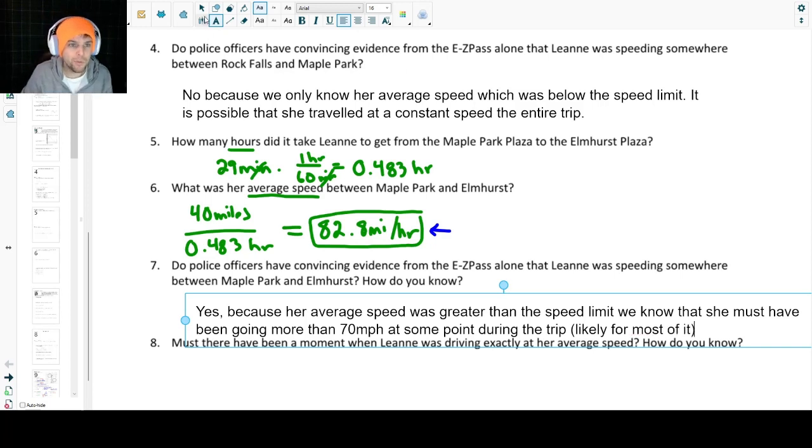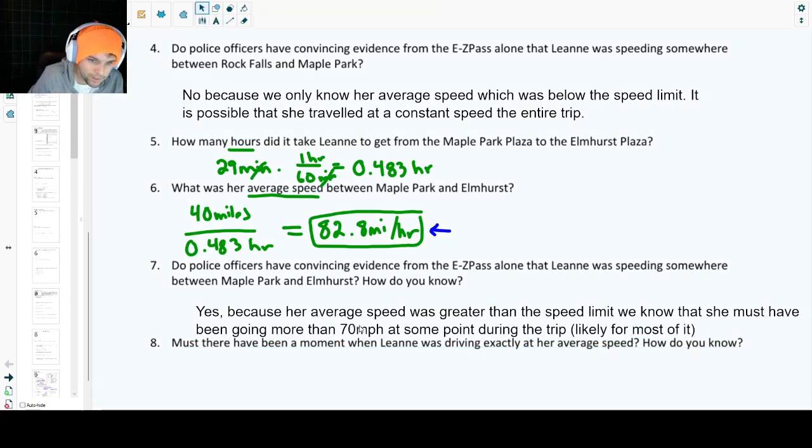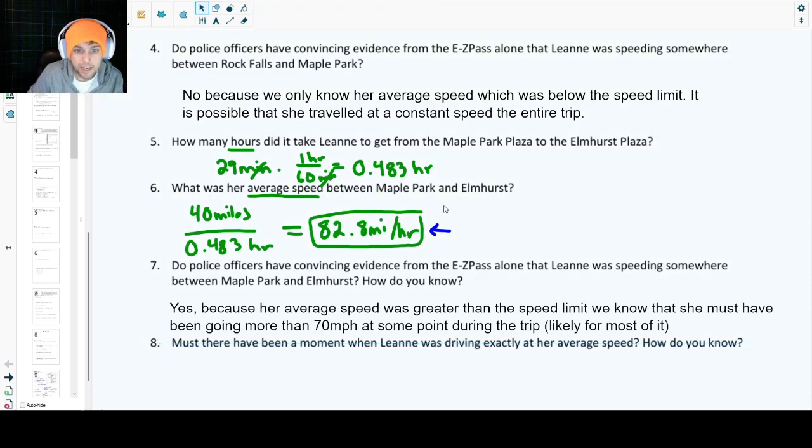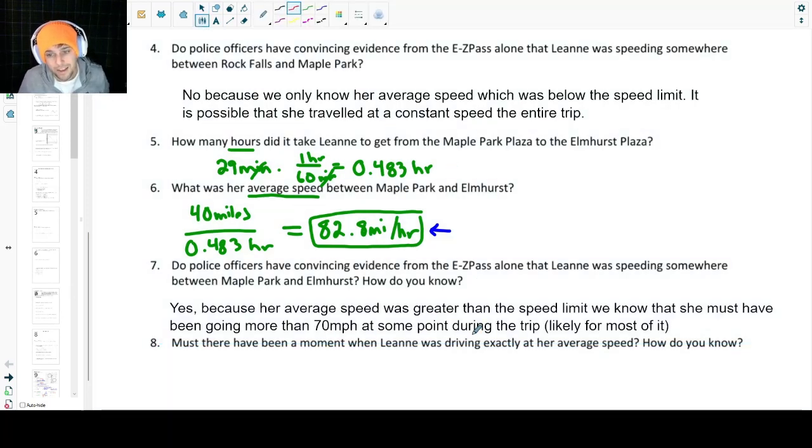If her average speed here is significantly greater than the speed limit, which it is, 82 miles per hour is significantly greater than the speed limit, which was 70, we know that she was probably going more than that speed for most of the trip.